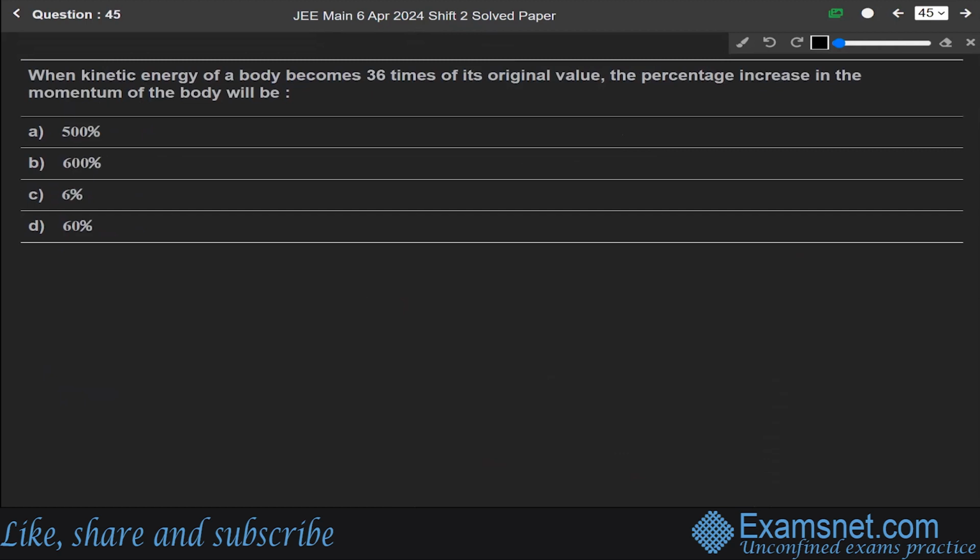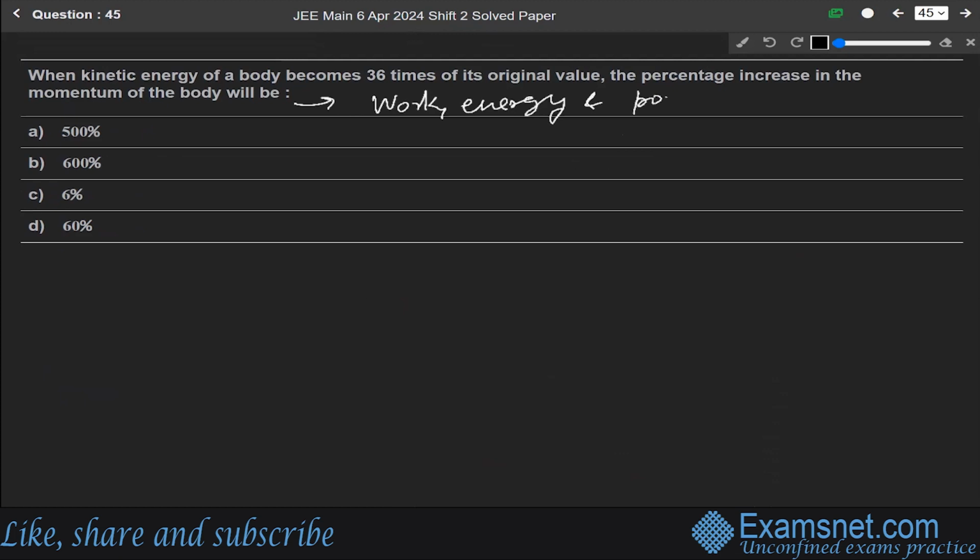Now 45. When the kinetic energy of a body becomes 36 times its original value, the percentage increase in the momentum of the body will be. Okay, so percentage increase. This is from the chapter of work, energy and power.